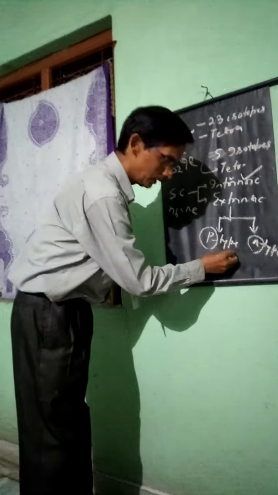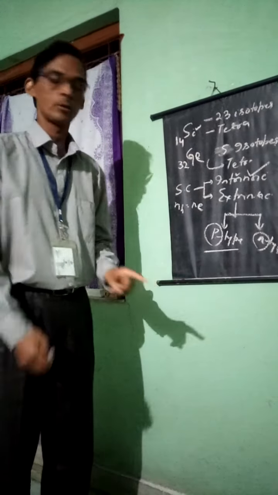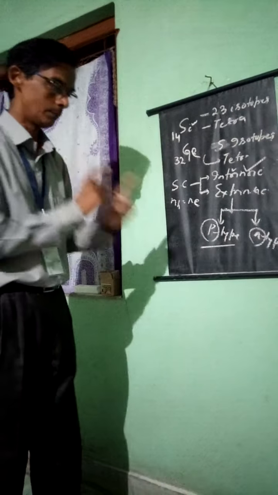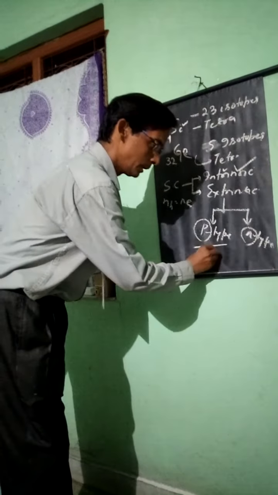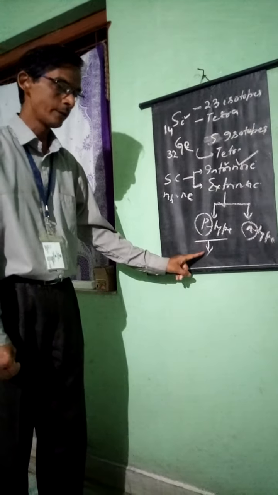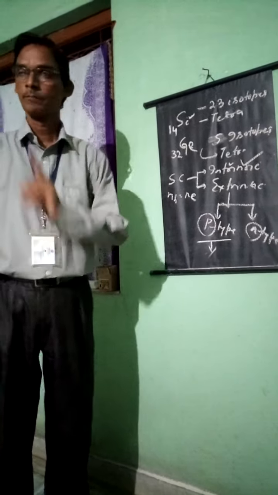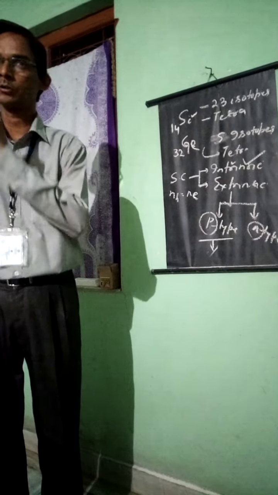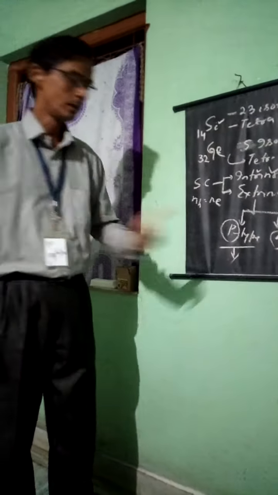In case of the P type extrinsic semiconductor, which element are we adding? The trivalent elements. Remember, P stands for positive, so it has a majority of holes and a minority of electrons. In a P type semiconductor, electrons are the minority carriers and holes are the majority carriers. So maximum current density takes place due to holes here.